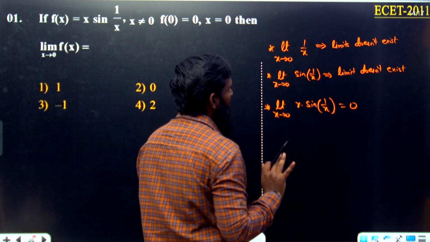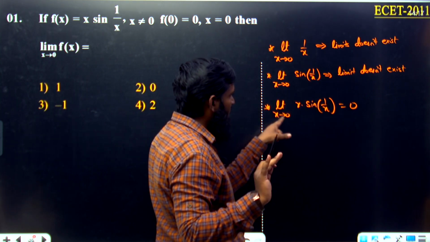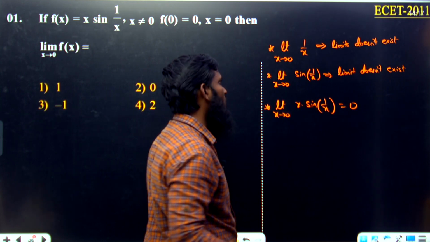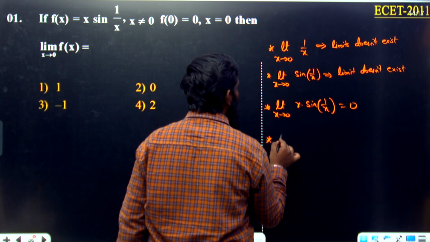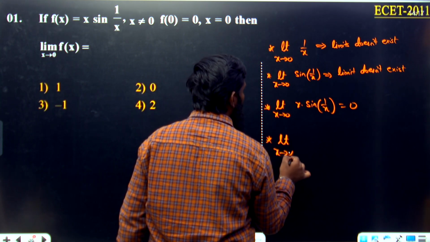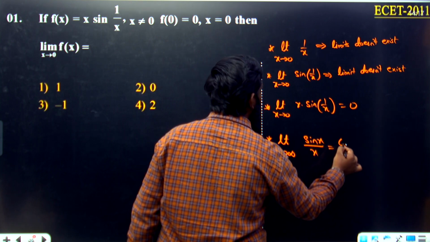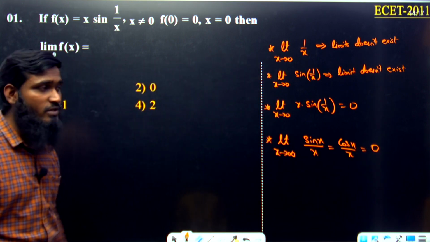Similarly for cos also we have the same. Limit x tends to 0, cos 1 by x, limit doesn't exist. Limit x tends to 0, x into cos 1 by x, then again it will be 0 only. Same for sine and cos over here. Now next, one more part we have: limit x tends to infinity. Just now I told you sin x by x or else cos x by x is equal to 0. In the starting questions we have done this part.